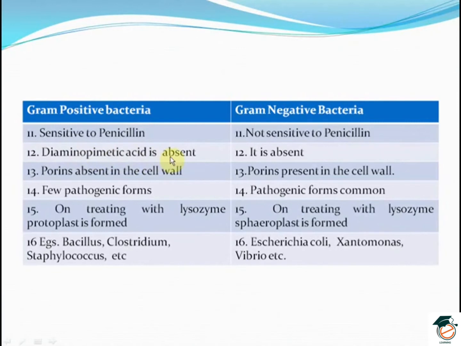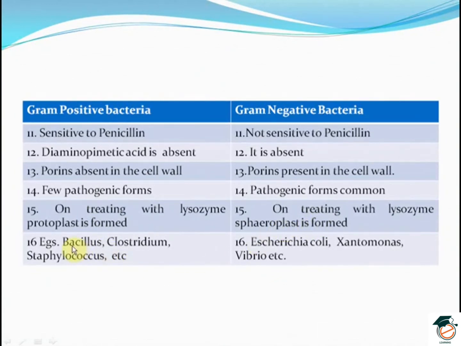Diaminopimelic acid is present in gram-positive bacteria and absent in gram-negative bacteria as well. Porins are absent in the cell wall of gram-positive bacteria, while porins are present in the cell wall of gram-negative bacteria. Few pathogenic forms are there in gram-positive bacteria, and gram-negative bacteria have a huge number of pathogenic forms. On treating with lysozyme, protoplast is formed in gram-positive bacteria, and spheroplast is formed in gram-negative bacteria.